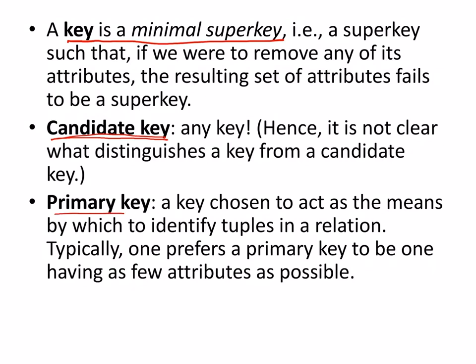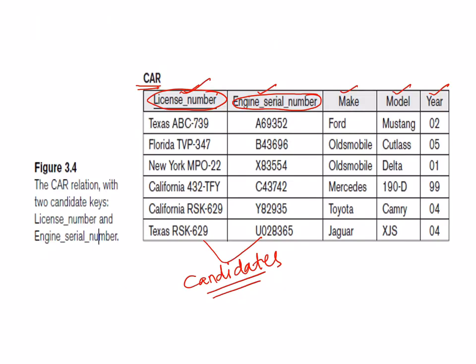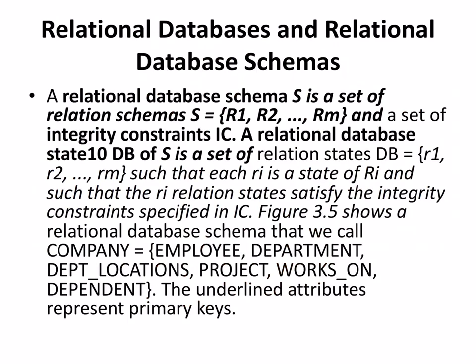Coming back to the primary key: it is the key chosen from the candidate keys. Maybe I'll choose this as the primary key. Out of the candidate keys, one becomes the primary key, or I might choose even this one, or maybe both together. That is also fine. So this is what is the primary key: the chosen key to uniquely identify is known as the primary key.